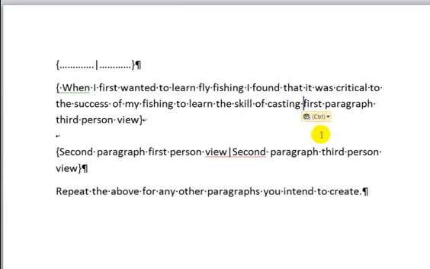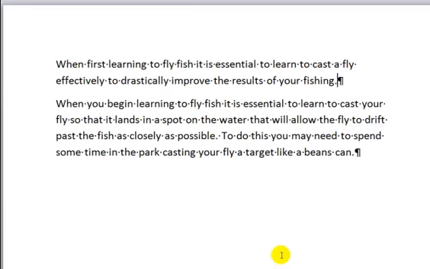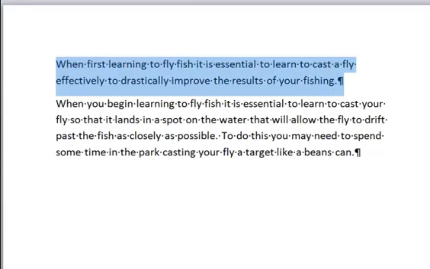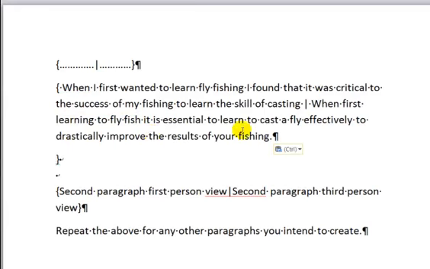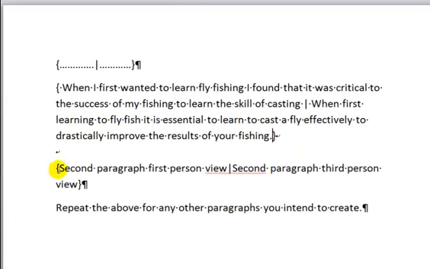I will paste that first paragraph from the first person view in there, like so. Okay, and I've actually missed the pipe. Now there's a little symbol that we've got to put in there as well to separate the first and third person view. So we go back into here, and we grab that copy that we've just made and go back to the final master. So this paragraph here is from the third person paragraph, okay, and I just paste that back in there. Okay, and I rinse and repeat that for all the paragraphs that I've rewritten.